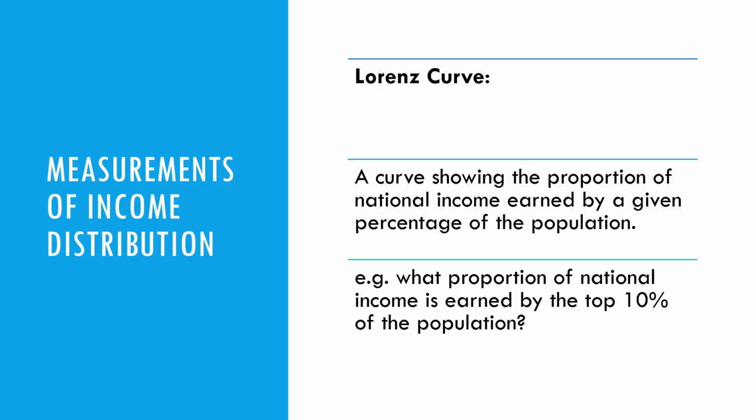So how do we measure income distribution? Well, one of the ways in which we do it is by looking at the Lorenz curve for a country. The Lorenz curve is a curve showing the proportion of national income earned by a given percentage of the population, i.e. what proportion of national income is earned by the top 10% of the population.